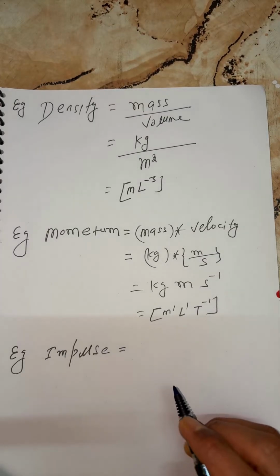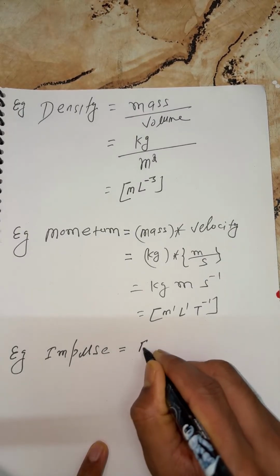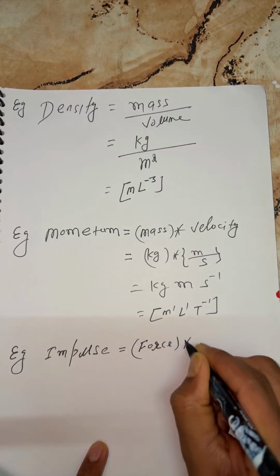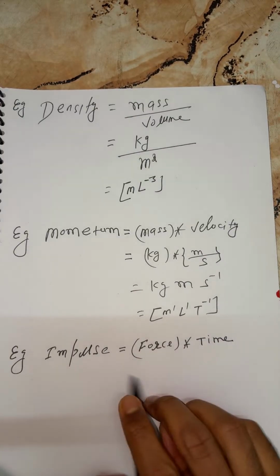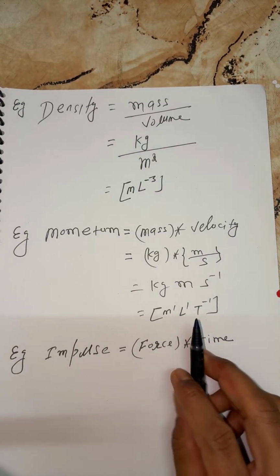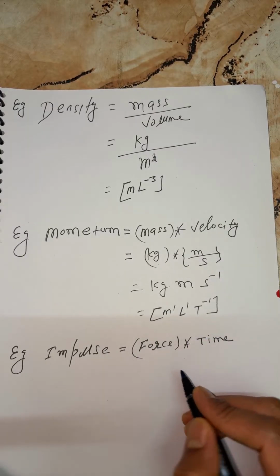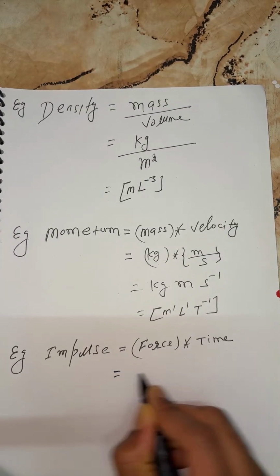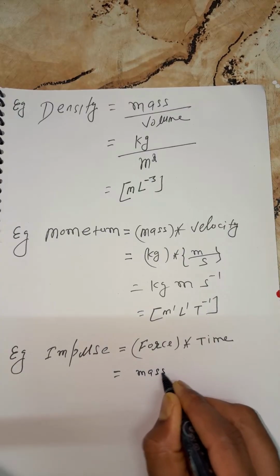Okay, force into time. Perfect here. Very good. Impulse, beta, is force into time. Beta, are you in 11th class or 12th class? Because in 11th class, literally, there is one more answer, force into time. So now students, again, you can write here, force is equal to what, kids?